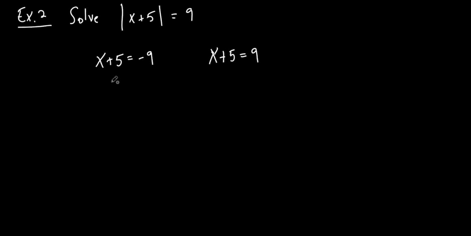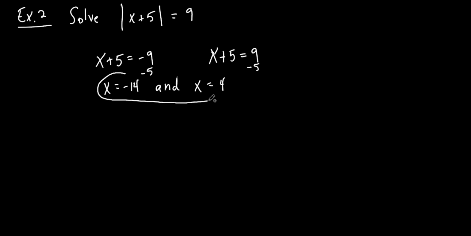Pretty easy. Subtract 5 from both sides. If I subtract 5, what's this? Negative 14. So that's one of my answers. We're going to put the and because it can also equal something else. What do I do here? Subtract a 5 from both sides. 9 minus 5 is 4. So both of these answers work in the absolute value.